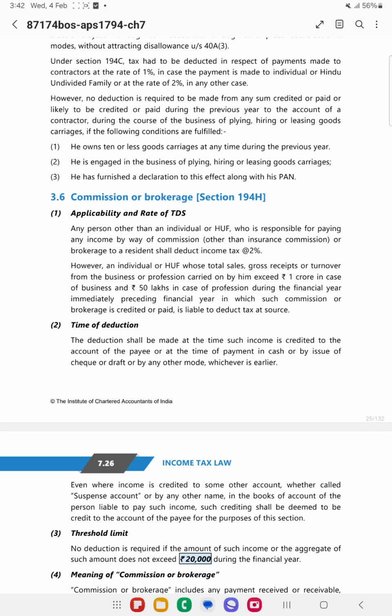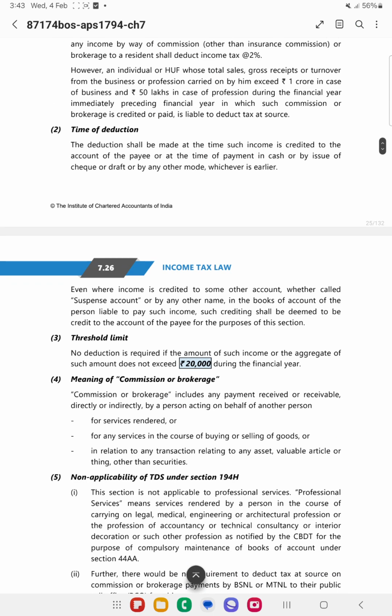So the deductors who are these will deduct the TDS while making payment to the resident. However, the threshold limit of 20,000 is applicable. That is, only if it exceeds 20,000, the TDS on commission becomes applicable, and the rate is 2%.